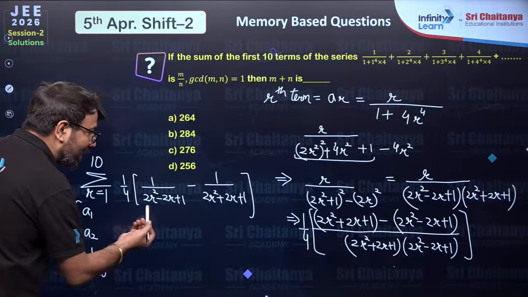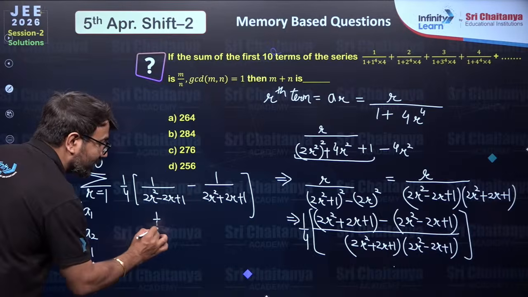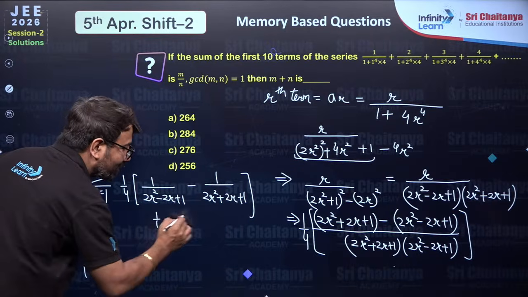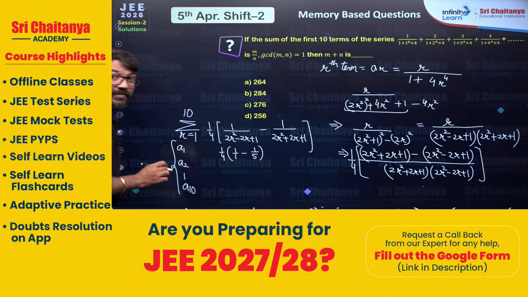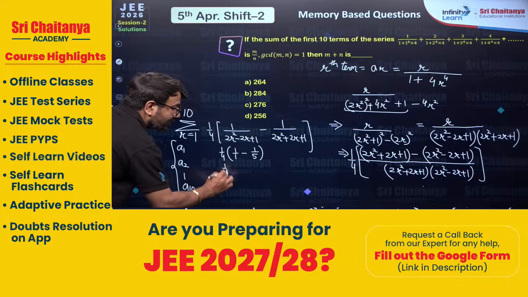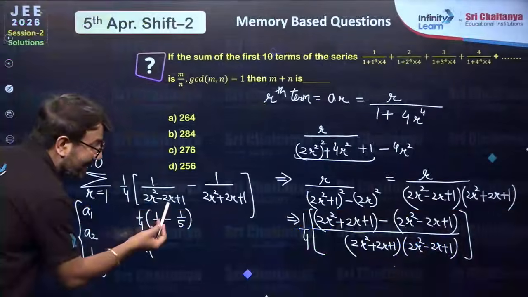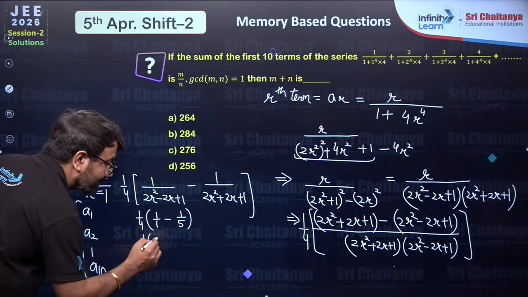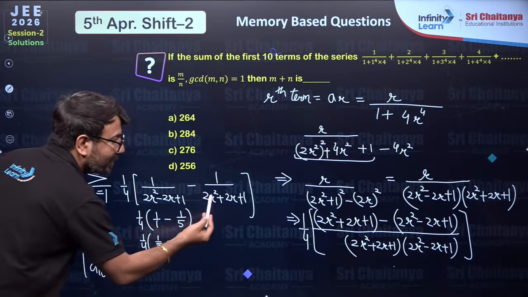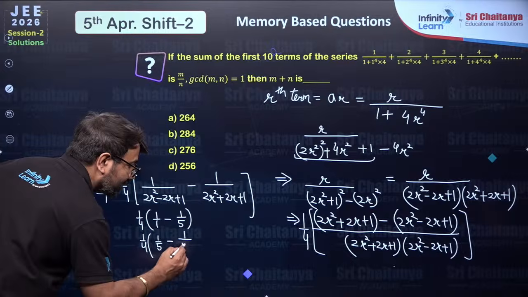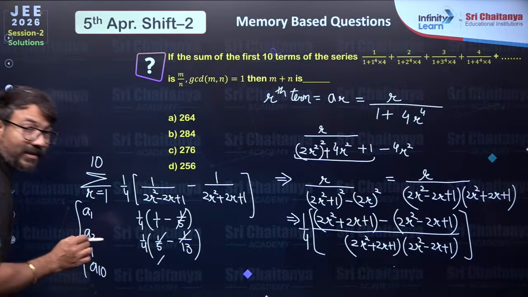So let's say if you substitute r value 1, see what will happen. Here 2 and 2 will get cancelled, only 1 upon 1 will remain. Here if you substitute r value 1, you will have 5. This 1 by 4 I am keeping outside as it is. Now let's substitute r value 2. 2 into 2 square, 2 into 4, 8. 8 minus 4, so it will be 4. 4 plus 1, it is 5. And here, if you substitute r value 2, 2 into 4, 8. 8 plus 4, 12. 12 plus 1, 13. Can you see that this 1 by 5 got cancelled? 1 by 13 will get cancelled.